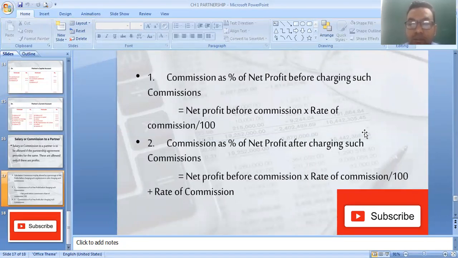Okay, so two formulas that you have to remember. Before charging, there is a simple formula, just you have to find out the percentage. Suppose profit is 1 lakh, so 10% is 10,000. But after charging such commission the profit amount is different. So profit before charging such commission is 1 lakh, rate of commission divided by 100 plus rate of commission. Suppose 10, so 100 plus 10, so 110 you have to divide by 110.